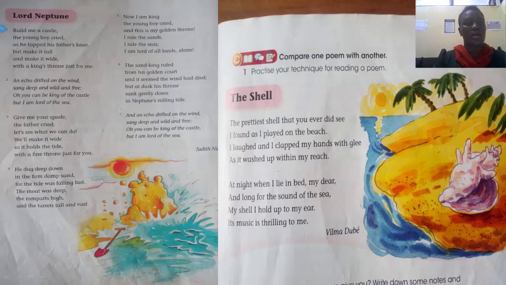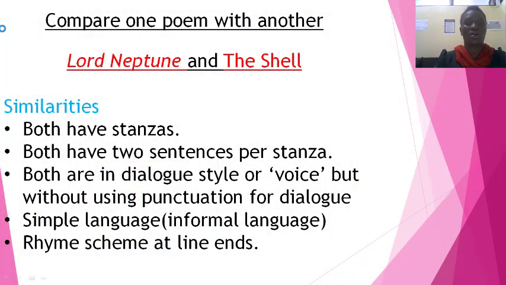We took an example of stanza 1 of Lord Neptune and stanza 1 of the Shell. And we looked at how the last words in each line rhyme with another. And that's what gives us the rhyme scheme.